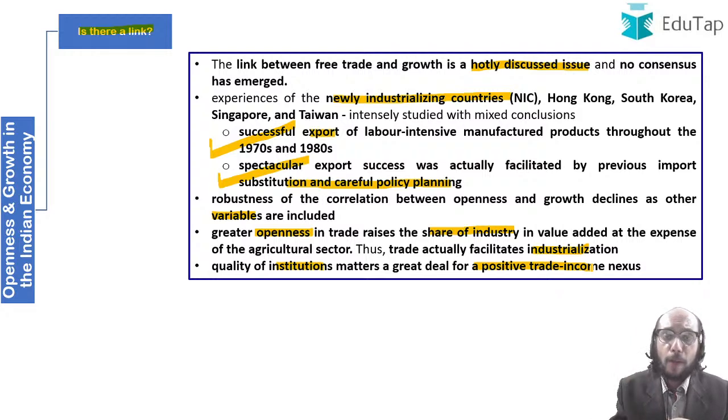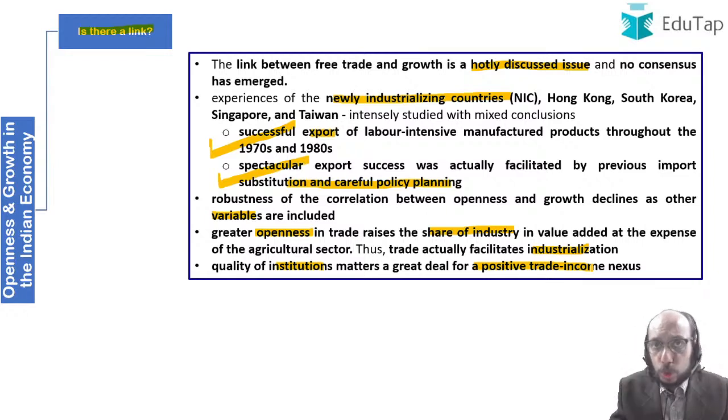We have allowed foreign portfolio investment into the Indian economy. We have allowed FDI into the Indian economy. We have allowed import of so many items at very low levels of import duty. We can export so much from India to the rest of the world. These are all examples of opening up the Indian economy. The question that we are trying to deal with is whether this openness leads towards growth. That is the kind of question that we are trying to discuss over here.